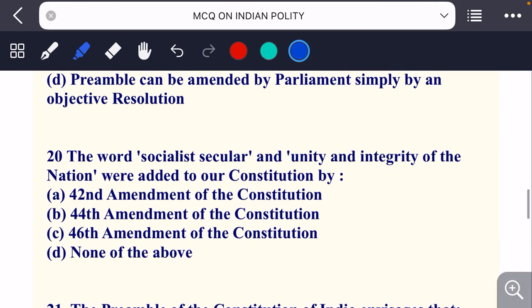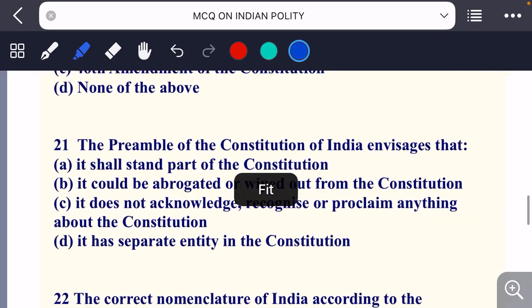The words socialist, secular and unity and integrity of nation were added in our Constitution by 42nd Amendment of the Constitution, 44th Amendment of the Constitution and 46th Amendment of the Constitution. So the question here says socialist and secular words जो है and unity and integrity of nation वो हमारे कॉन्स्टिट्यूशन के प्रीएम्बल में कब ऐड किए गए थे? You know the 42nd Amendment of the Constitution. We move to next question.